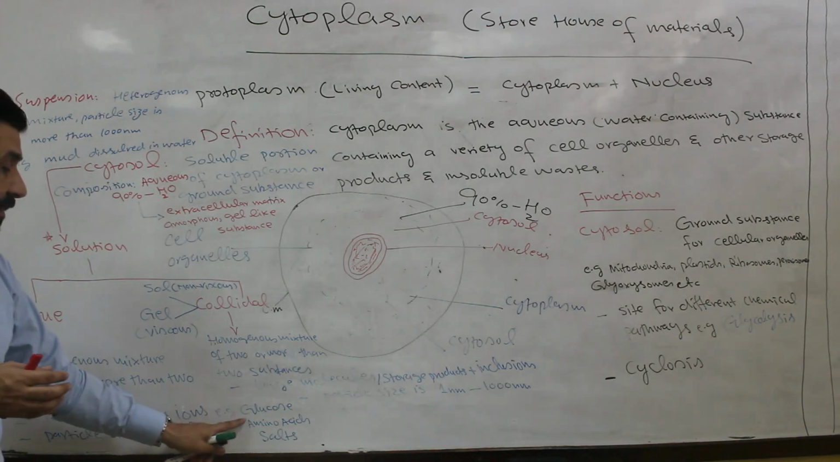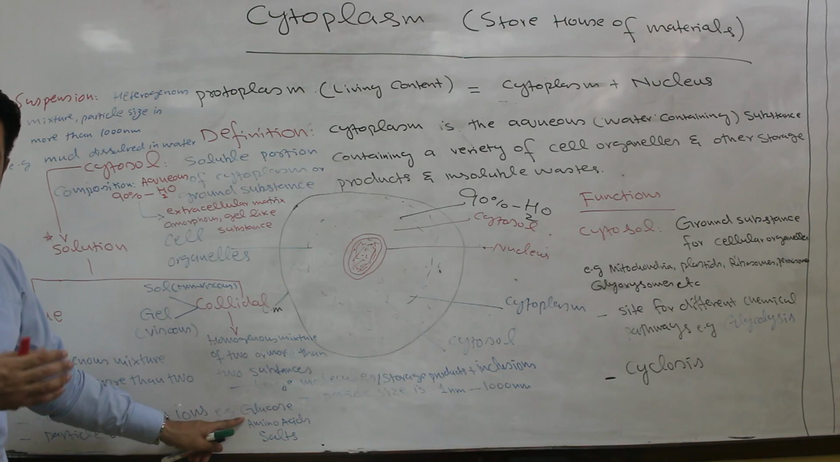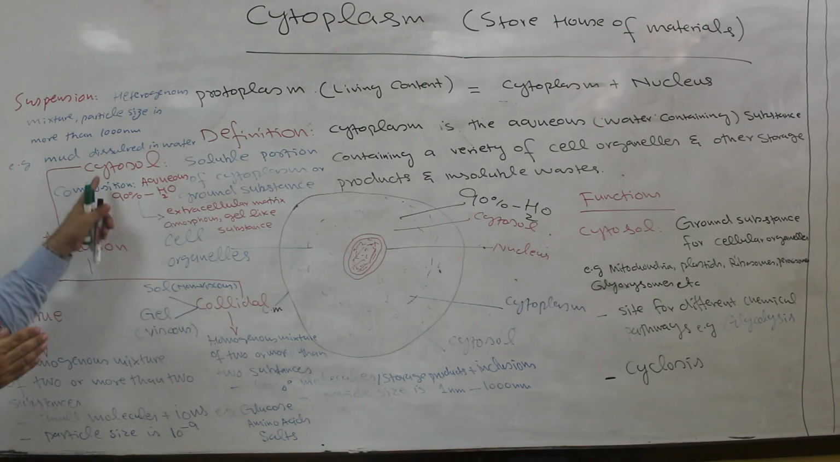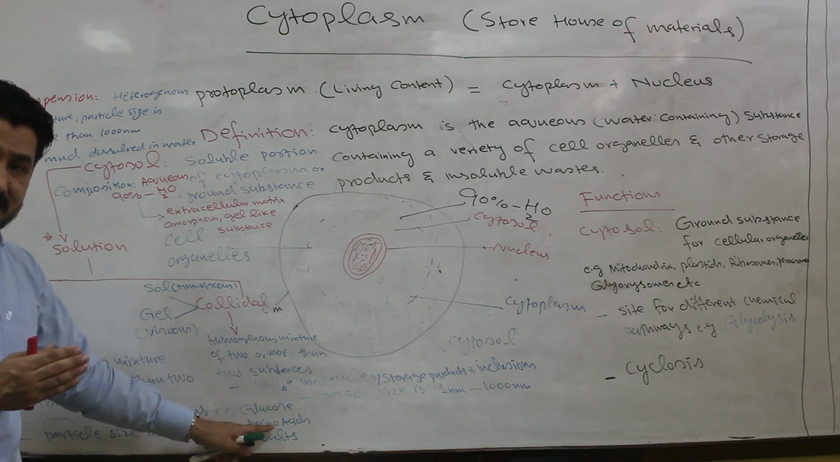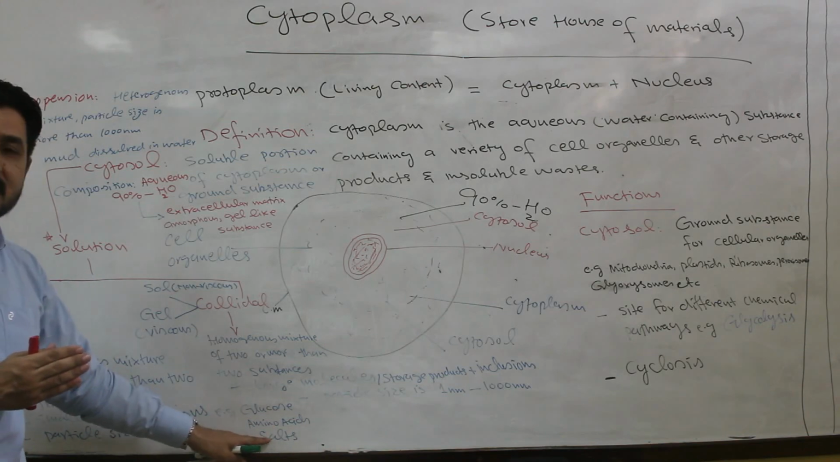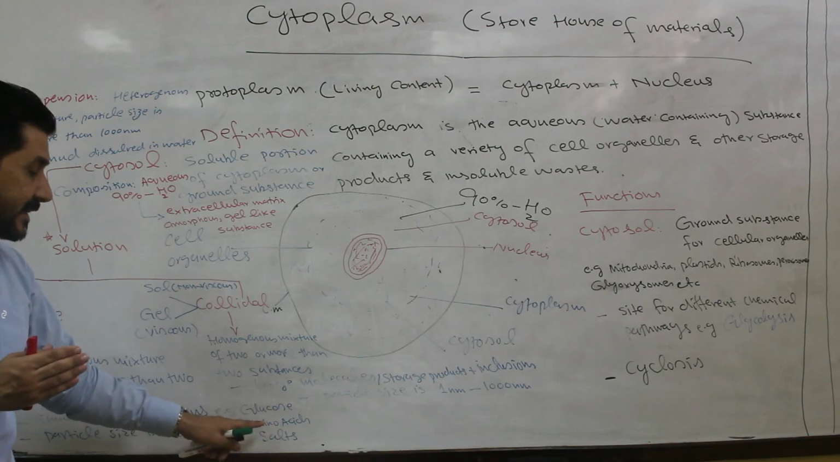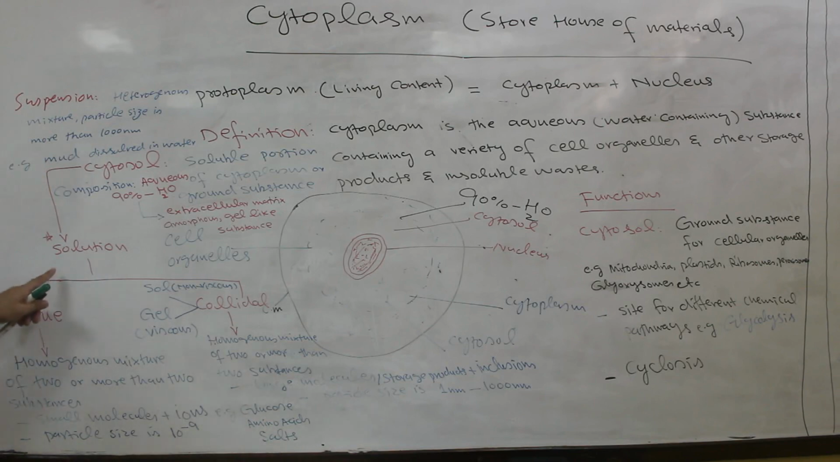For example, glucose molecules, because they are completely dissolved in the soluble portion of the cytoplasm to form the true solution. And also amino acids, different kinds of salts. So these materials form the true solution.